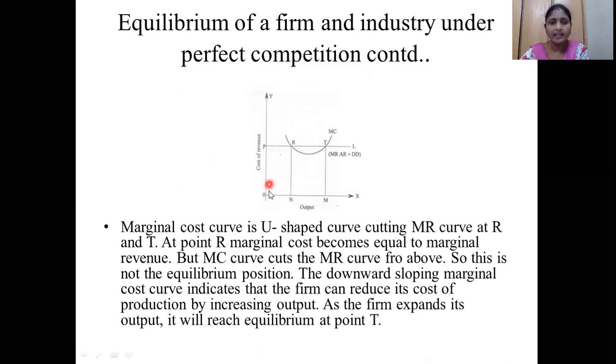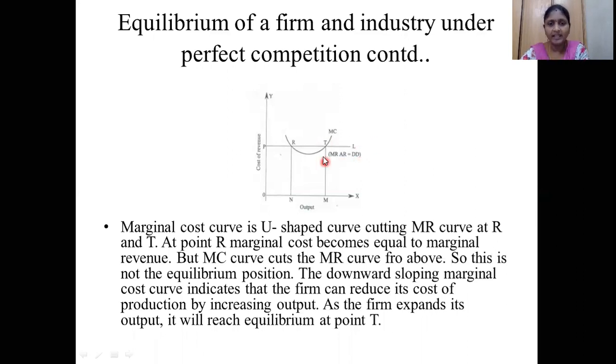See here, on the x-axis we have taken the quantity demanded or output. On the y-axis we are taking the cost and revenue. So we have drawn the curves. Here, MR means marginal revenue, AR means average revenue, and DD is the demand curve.